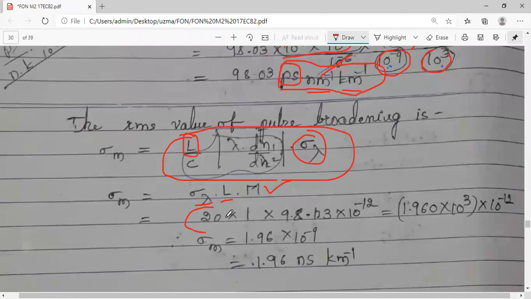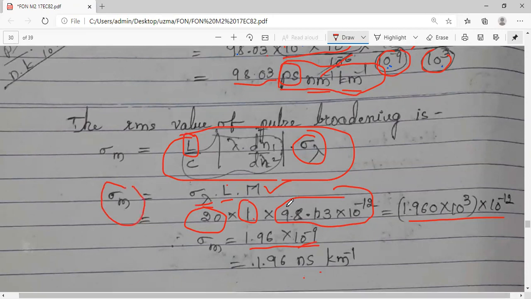So this is given to you as 20. L is given as 1 kilometer and m we have just calculated as 98.03 picoseconds. If you calculate this, you will get 1.96 into 10 raised to minus 9. So again this is per kilometer, so 1.96 nanoseconds per kilometer. So you will get sigma mat, that is the RMS value of the pulse broadening, the amount of dispersion that has occurred, that is